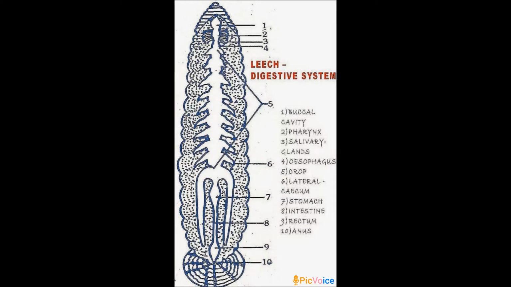Here the buccal cavity bears 3 jaws with a single row of minute teeth. Then the mouth and the buccal cavity occupy the first 5 segments. In the picture you can see the first 5 segments, where only the mouth and buccal cavity are present.